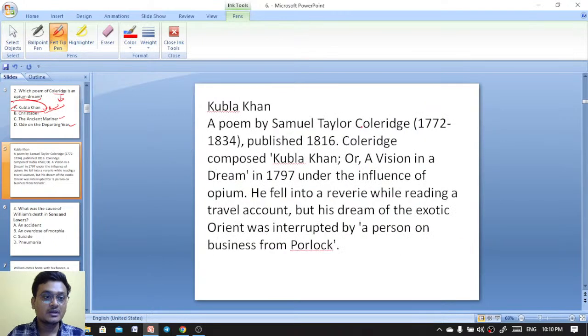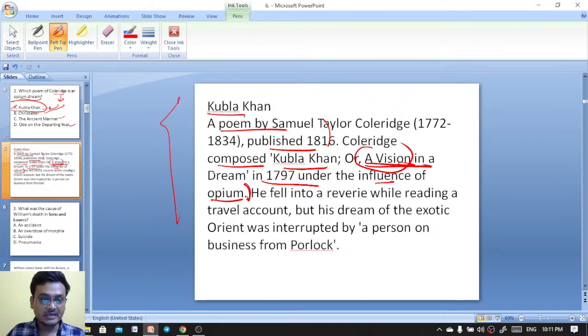Kubla Khan, a poem by Samuel Taylor Coleridge, published in 1816. Coleridge composed Kubla Khan, and it has the subtitle A Vision in a Dream, in 1797 under the influence of opium.